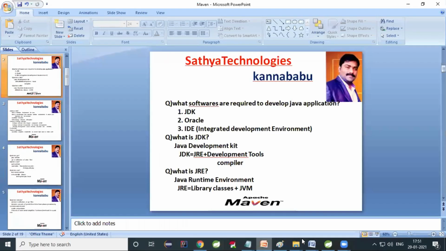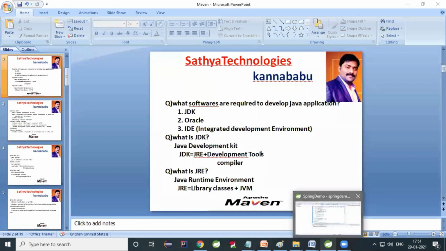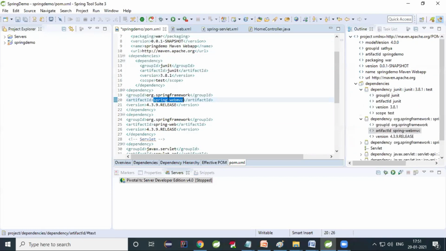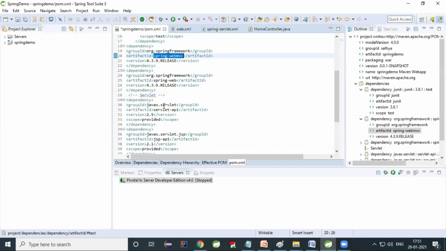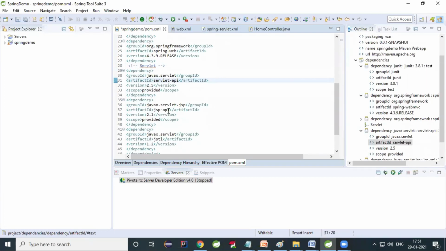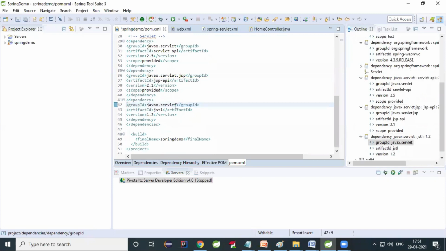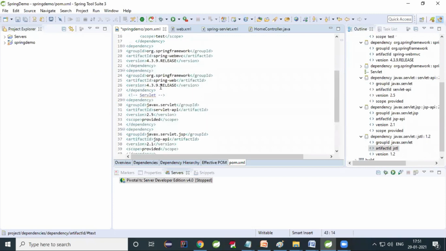Whenever you open STS, in the next session I will show you. This is your pom.xml file. What is the meaning of this pom.xml file? I want to use JUnit in my project, Spring WebMVC in my project, Servlet-API in my project, JSP-API in my project, javax.servlet in my project, JSTL tags I want to use in my project. So these are all available.